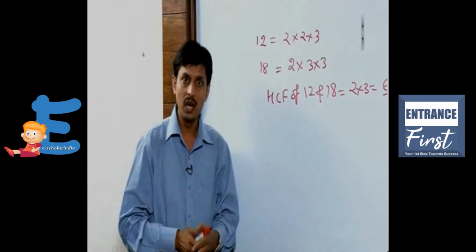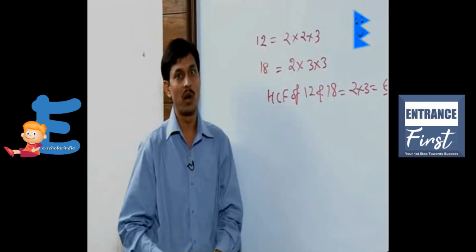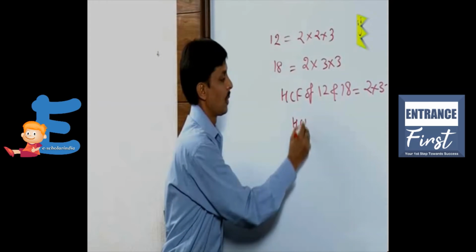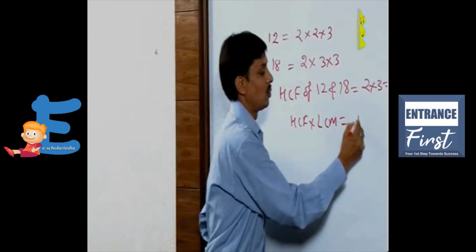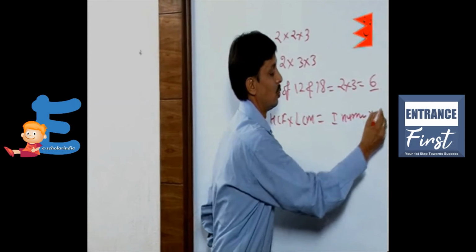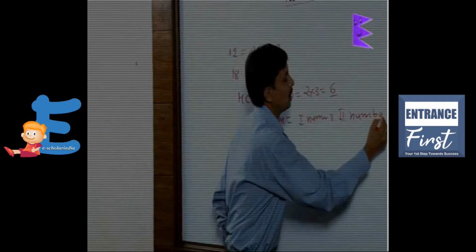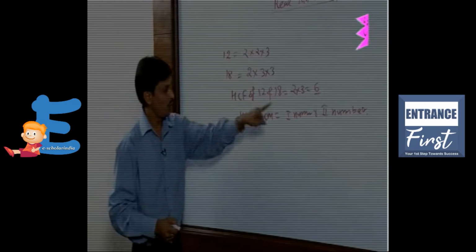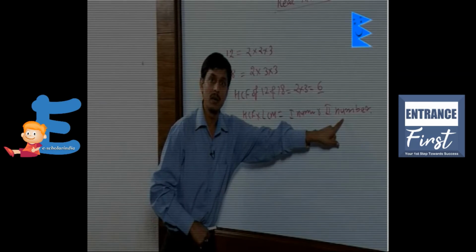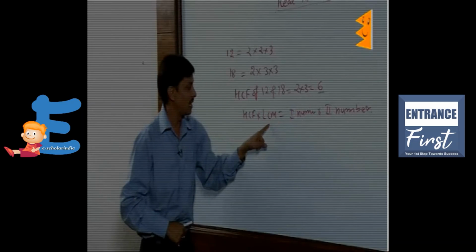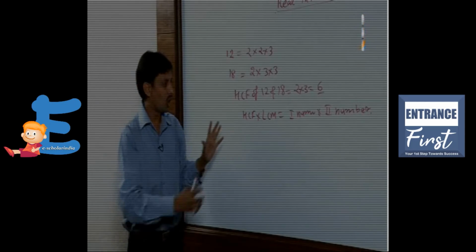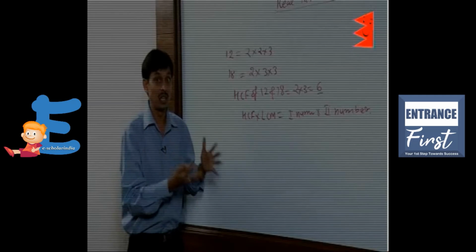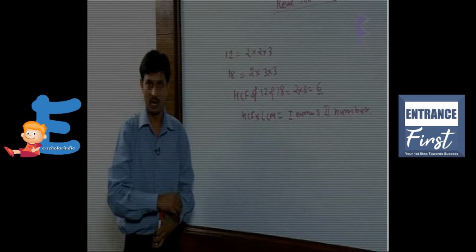So this is the second method for finding it, and one very important result you should always remember: for HCF and LCM, HCF into LCM is always equal to first number into second number. So if HCF, LCM, and the first number are given, we can calculate the second number. If the first and second numbers and LCM are given, we can calculate the HCF. So out of these four, if three are given, we can find the missing one.